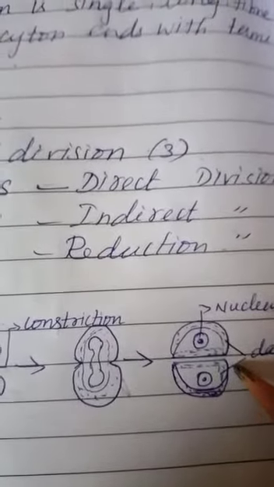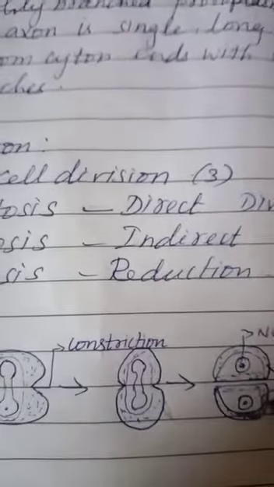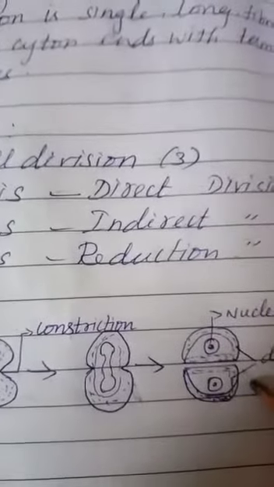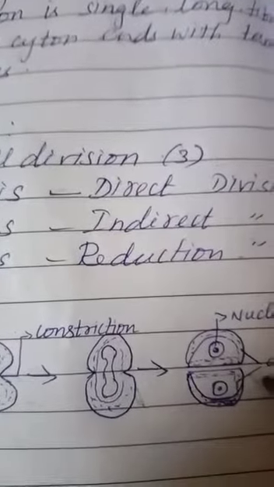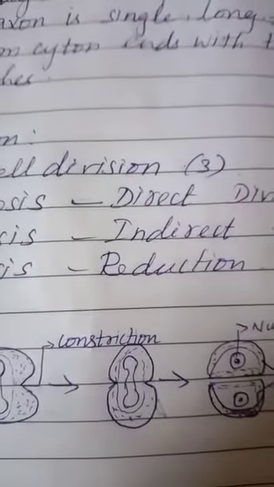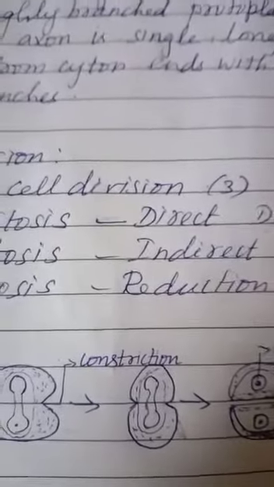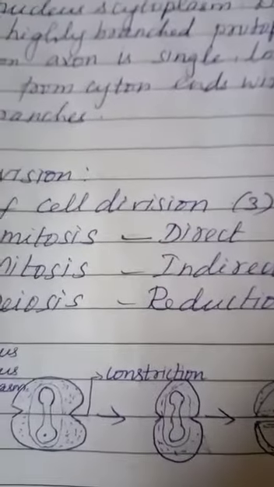So this is amitosis. It mostly occurs in unicellular organisms. Two daughter cells are formed in amitosis. This is the direct division. Next we see mitosis.